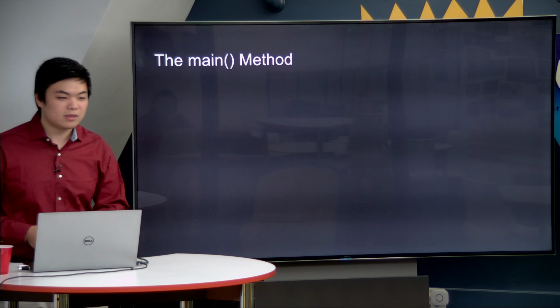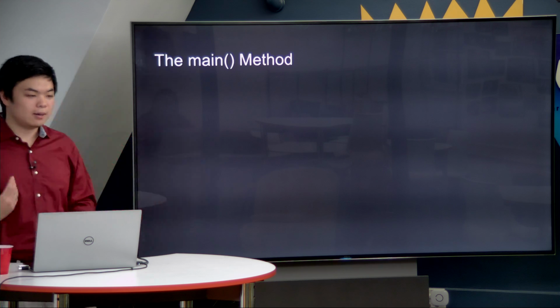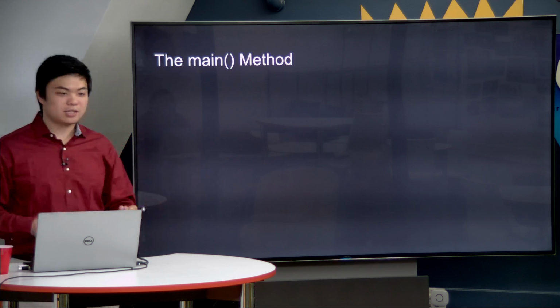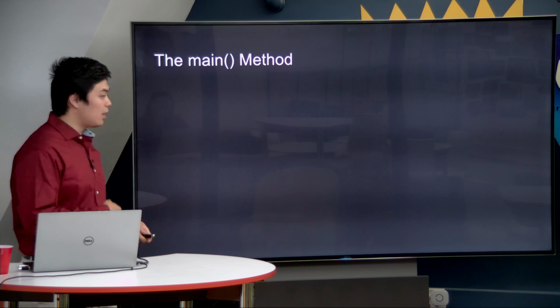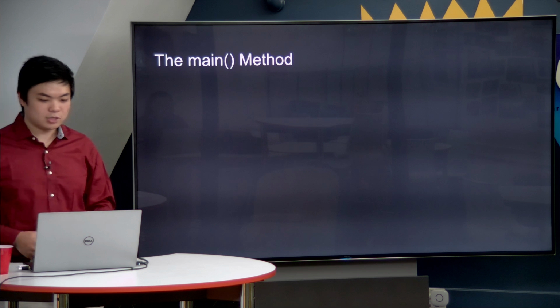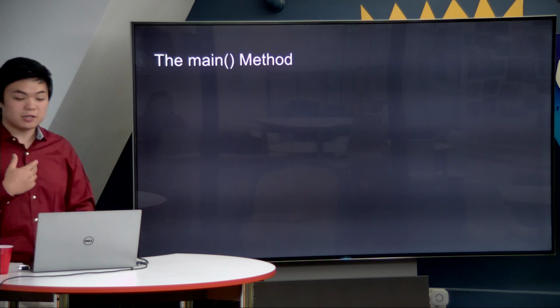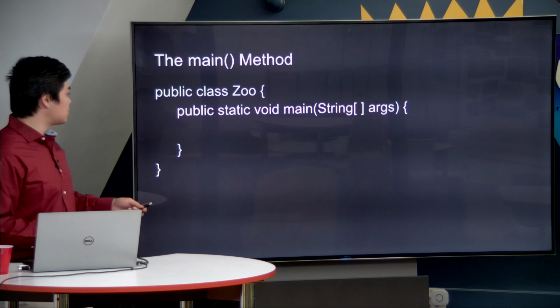All right, so now let's talk about the main method. This is something that we had in Python that was a little bit syntactically challenging, maybe because we had certain things we had to type out that we weren't exactly sure what they meant. But the same thing kind of happens in Java. This is how we get a lot of our functionality with Java, this main method. So let's take a look.